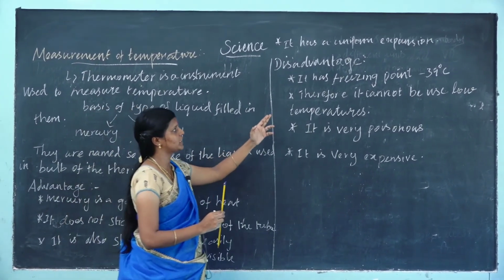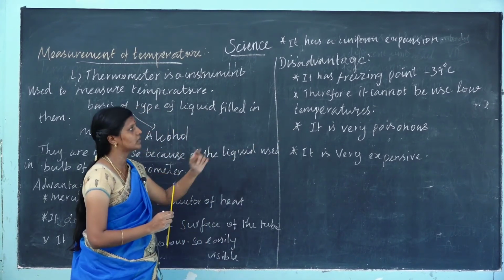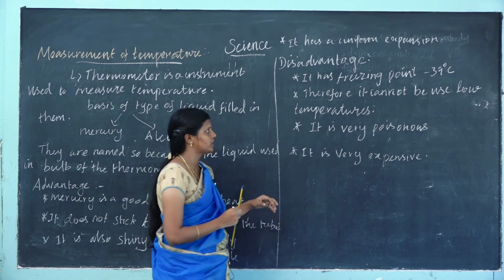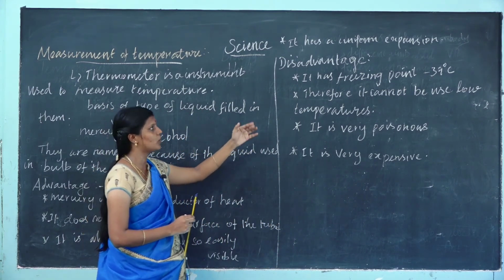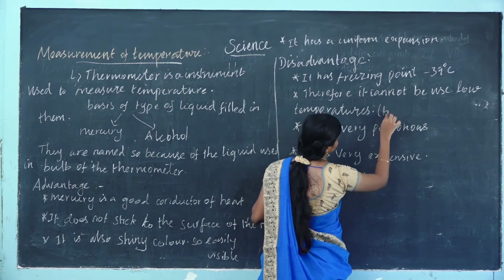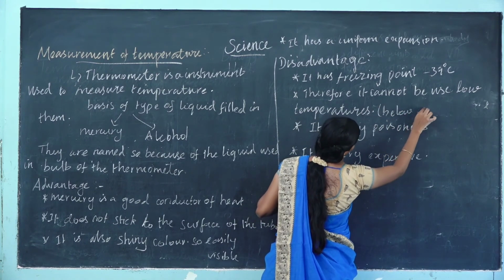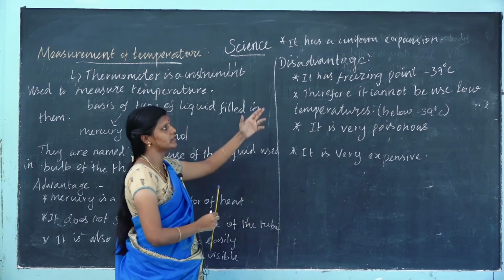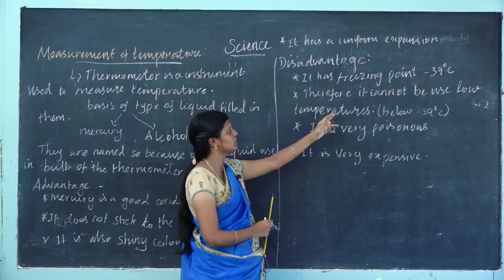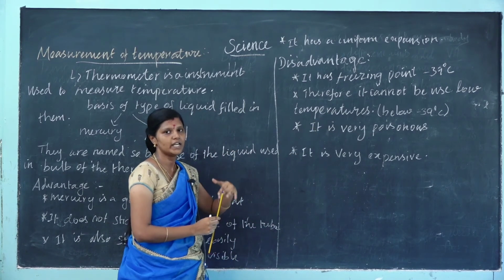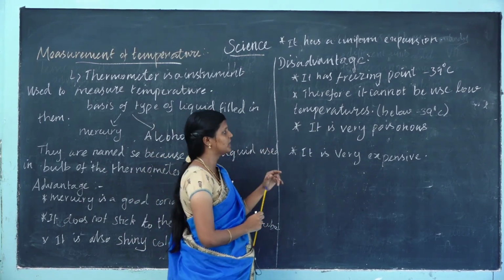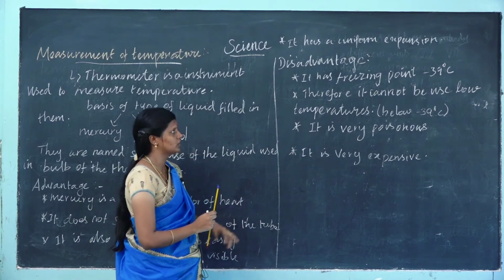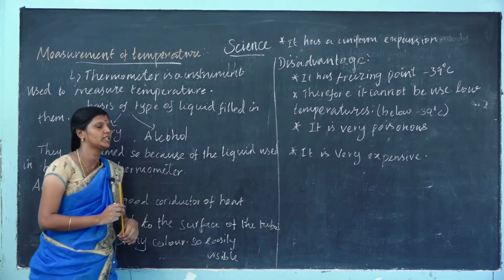Next we see the disadvantages of the mercury thermometer. Mercury has a freezing point of minus 39 degrees Celsius. Therefore it cannot be used for low temperatures, that is, below minus 39 degrees Celsius it cannot measure. It is also very poisonous and very expensive. These are the disadvantages of the mercury thermometer.